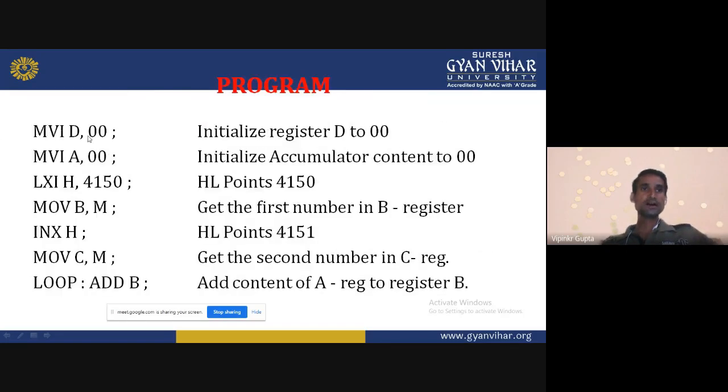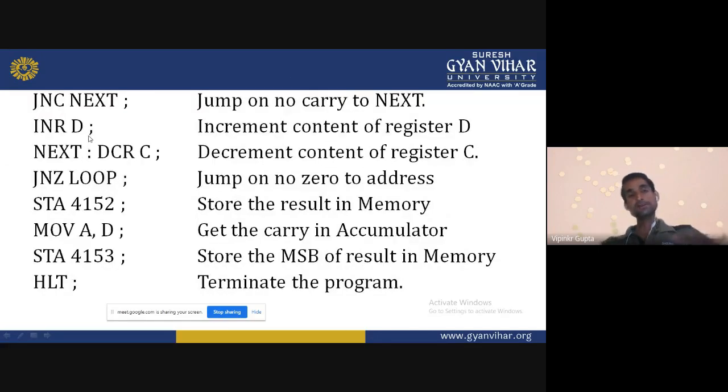D is the register. What is the purpose of D? D contains the carry. Now, is carry generated? No, carry is not generated. So what happened? Carry is not generated, so it jumps to that location. It skips this INR D, because D is the register that holds the carry. Here carry is not generated, so it comes to that step.